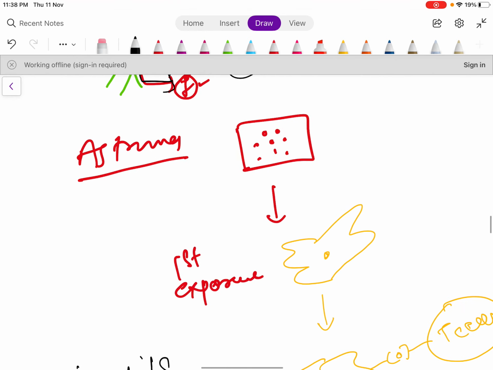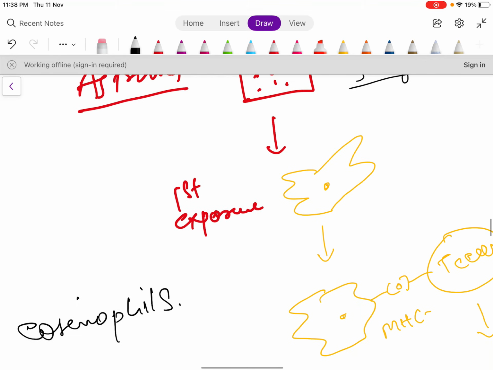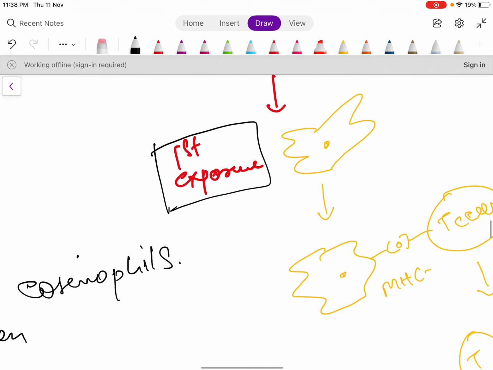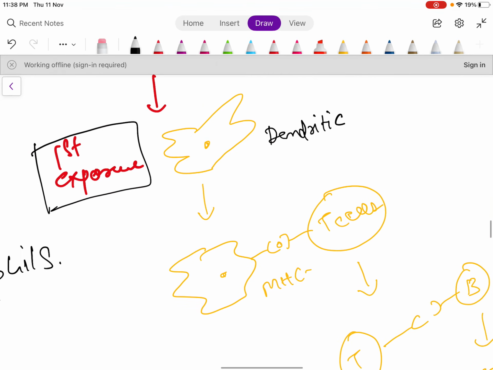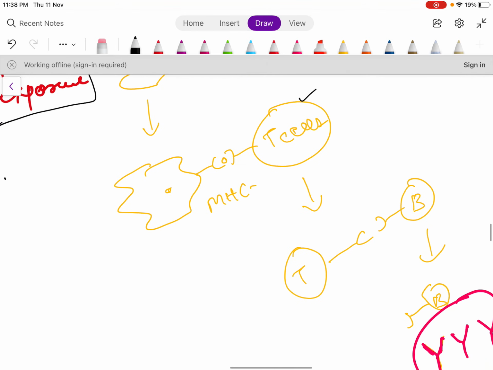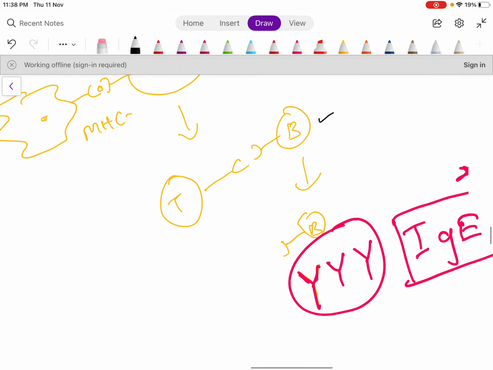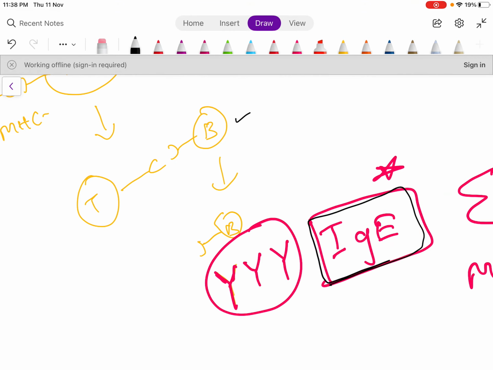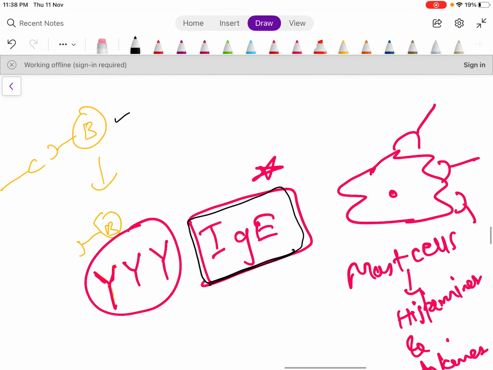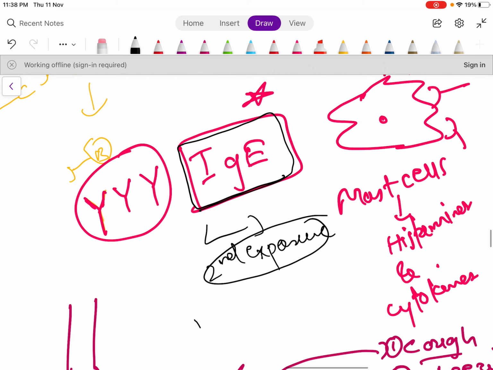So what is the pathology behind this? There is an exposure to allergen. On first exposure, the dendritic cell will present it to the T cell. This T cell will recruit B cells, and this B cell will form IgE antibodies. Now on second exposure, there are memory B cells.